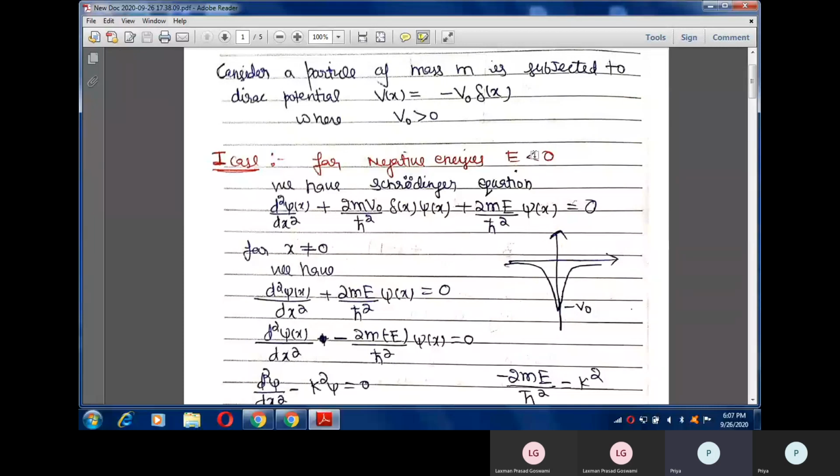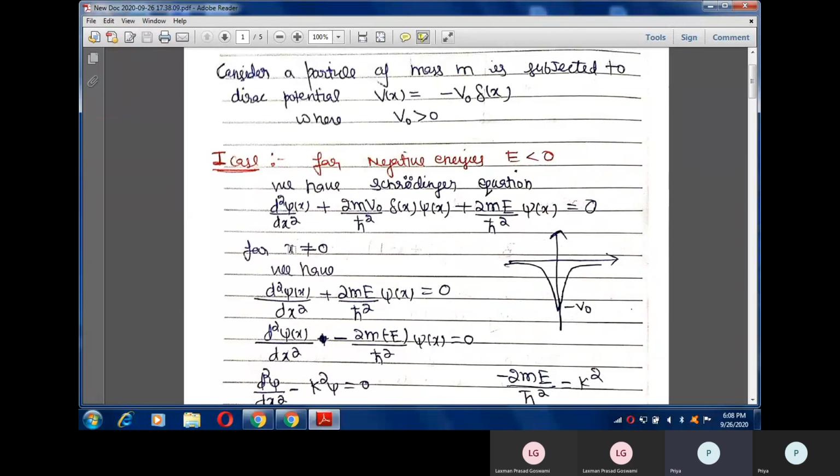If E is less than 0, then we can easily write the Schrodinger equation for any potential. In the same way, we will write the Schrodinger equation for the potential V equal to minus V naught delta x. So we will get this Schrodinger equation. We can draw the graph of the Dirac delta potential this way.